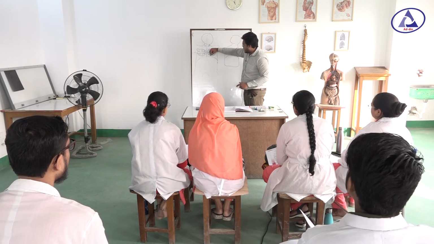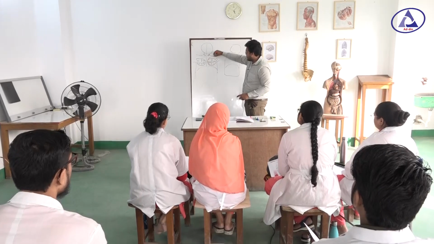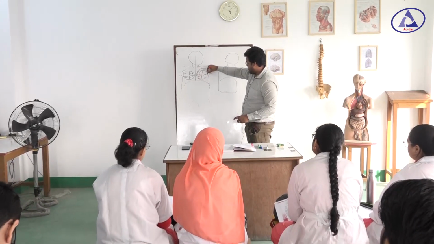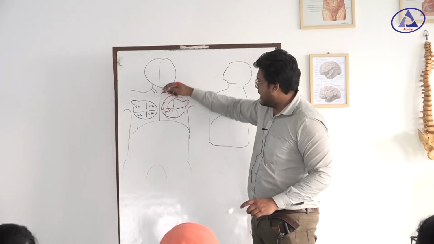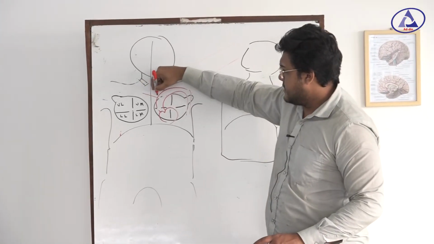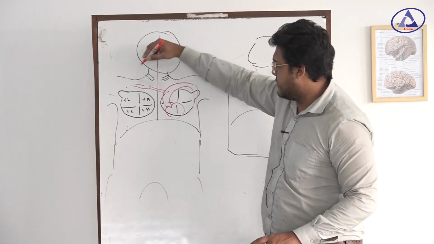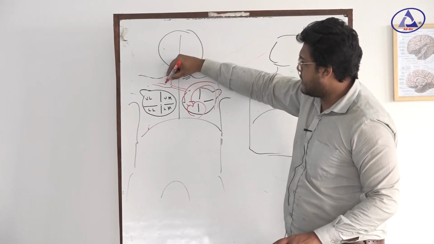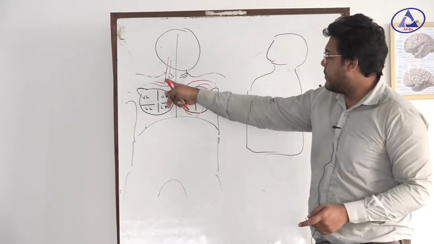So there is our heart. From here the arch of aorta is going down. From the arch of aorta there is a brachiocephalic trunk. Brachiocephalic trunk is going to the hand. Okay, before going to the hand, brachiocephalic trunk gives a branch to the head.